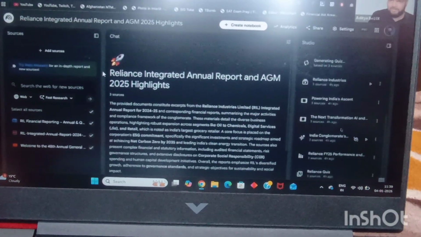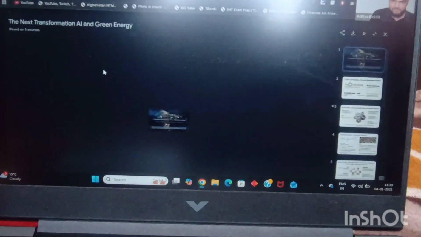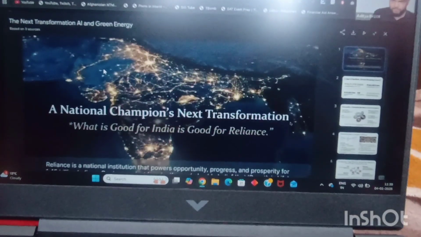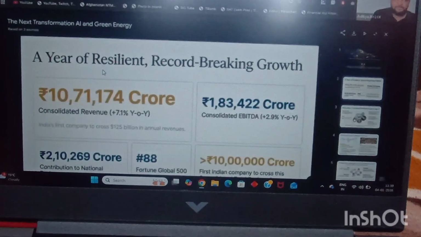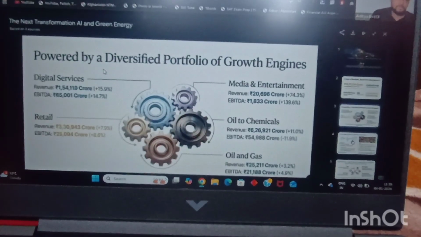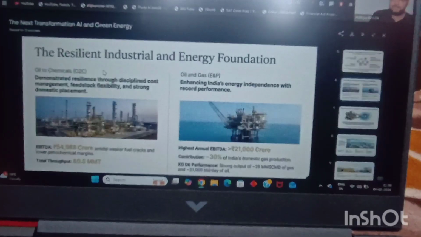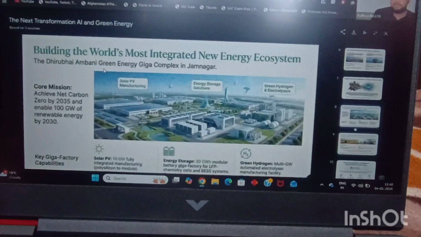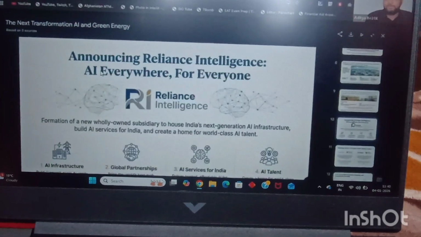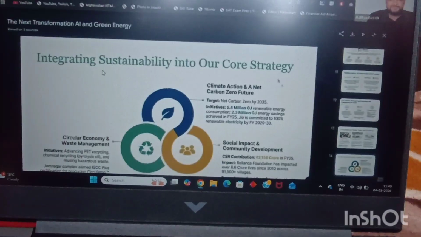I have already generated one deck. So folks, just see the quality of this deck. Who is absolutely mind blown? Just see what kind of quality you are getting. And I got this in just 1 minute. Everything is generated by AI. Let's say if your use case is different, you can tell that use case and it will generate the presentation for that particular use case as well. How crazy good is this?